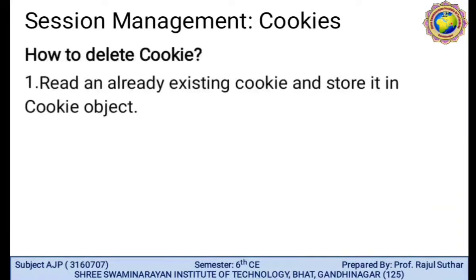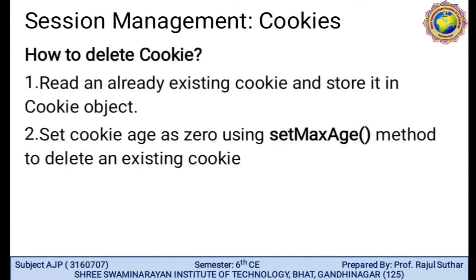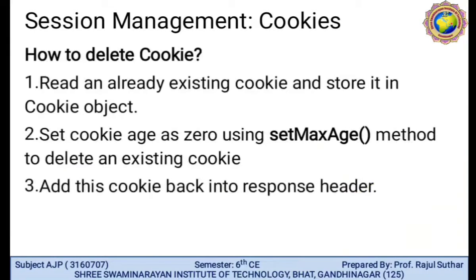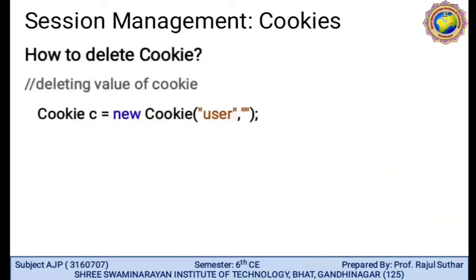How to delete a cookie? Read an already existing cookie and store it in a cookie object. Set the cookie age to 0 using the setMaxAge method to delete an existing cookie. Add this cookie back into the response header. Deleting the value of a cookie.